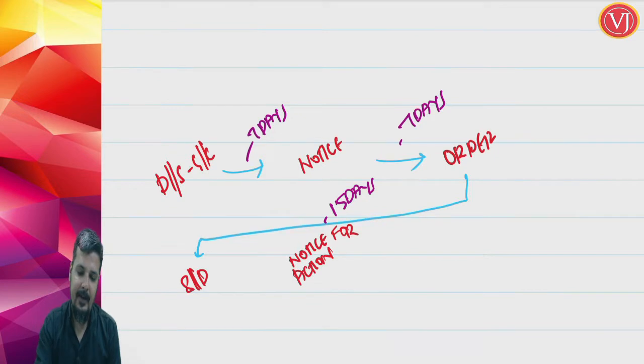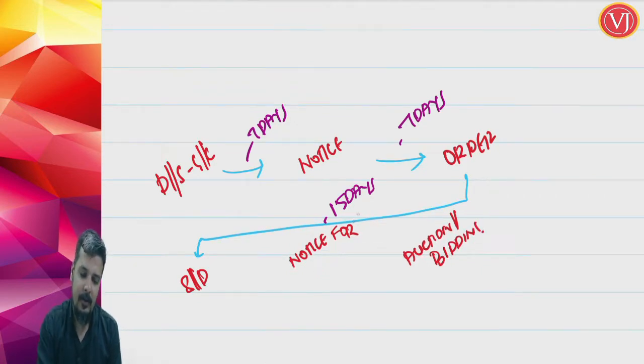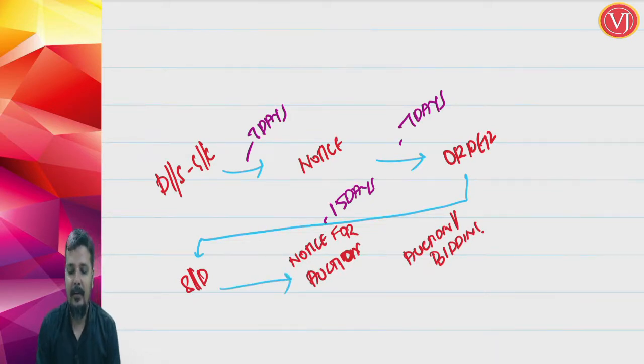And after that actual auction or actual bidding will happen. So this notice for auction will be given by the proper officer after some time. It might happen that after he has decided that within 15 days he can go for sale or disposal, he might take some time.